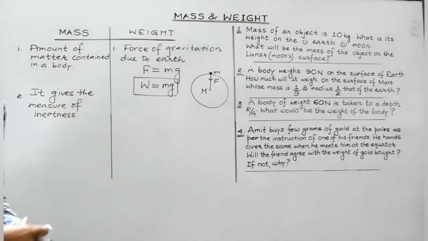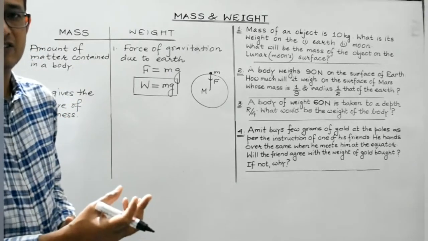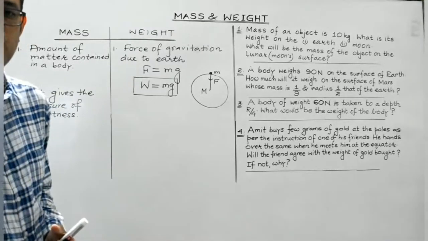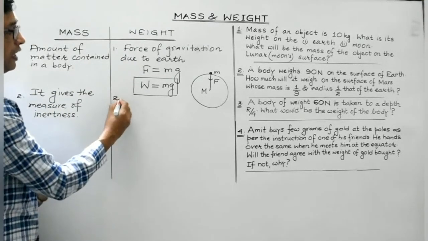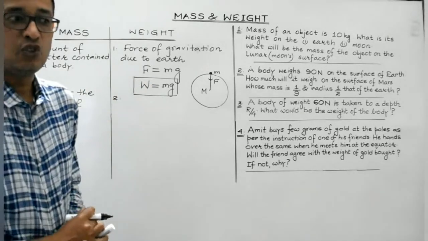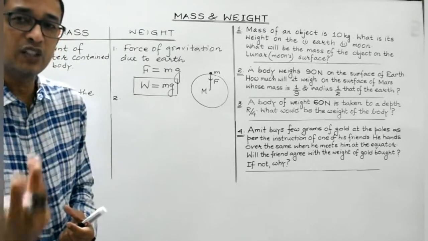How inert a body is can be measured by knowing its mass. The greater the mass, the more inertness the body has, and vice versa, right? On the other hand, weight is a force. It gives a measure of the force of gravitation experienced by the body due to the Earth.